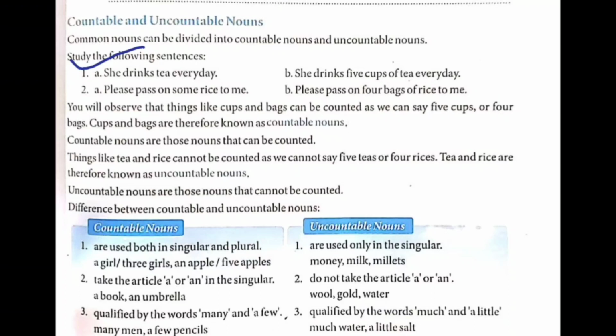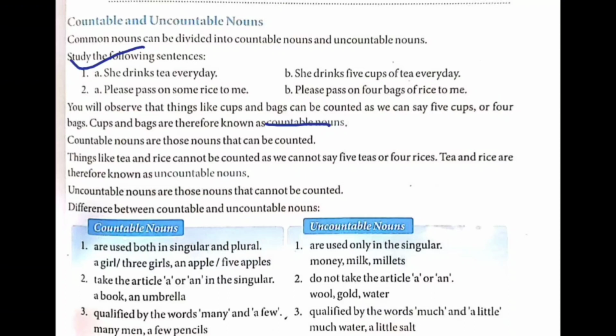When we were talking about tea, we used cups, and when we were talking about rice, we used bags. So the nouns like cups and bags can be counted, as we can say 5 cups or 4 bags. Cups and bags are therefore called countable nouns. But we can't count tea or rice, so they are uncountable nouns.